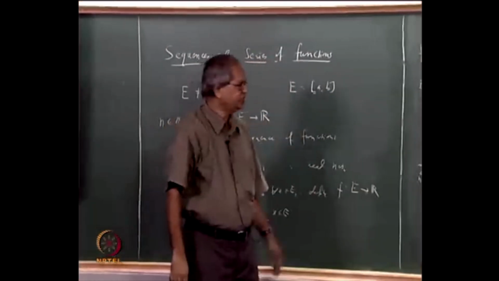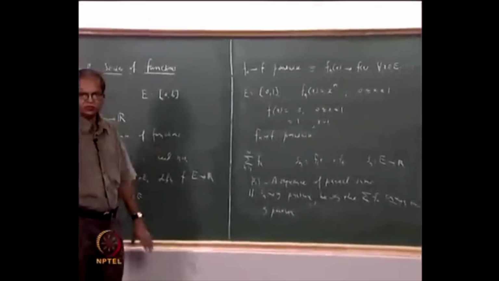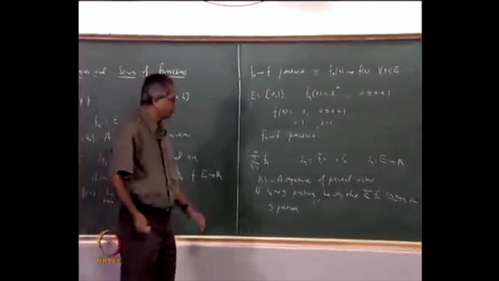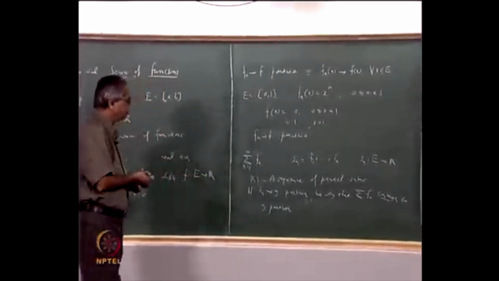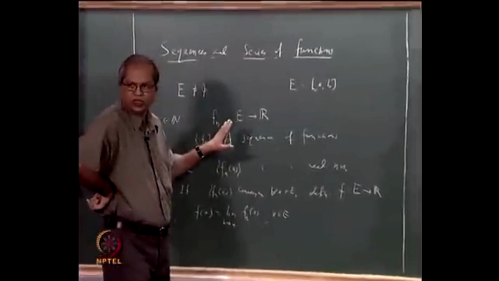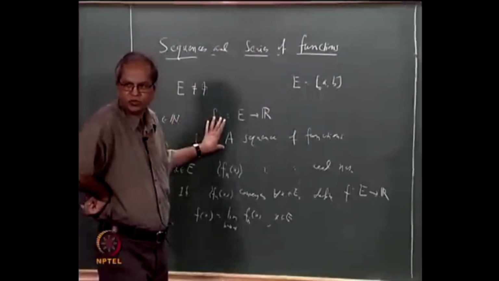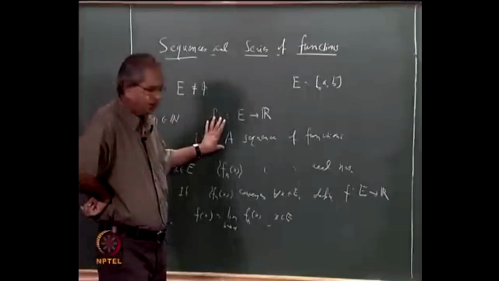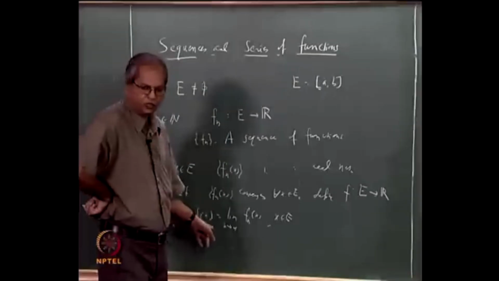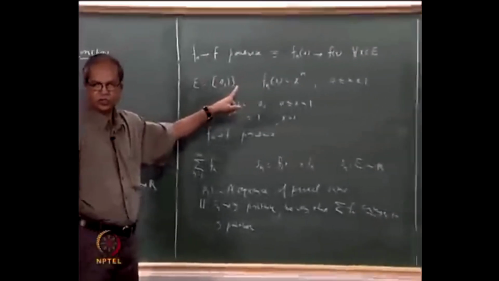Alright, so this is as far as the definitions are concerned. Now what are the kind of problems that we are interested in? The problems are as follows. What we want to know is that given a sequence or a series, suppose each Fn has some property, then does the sum also have that property, does the limit also have that property, or in this case does the sum also have that property?